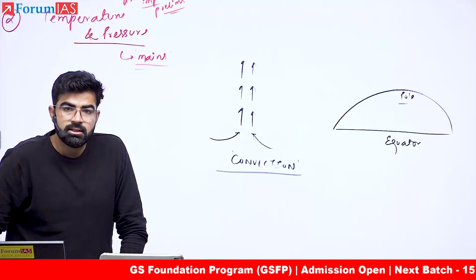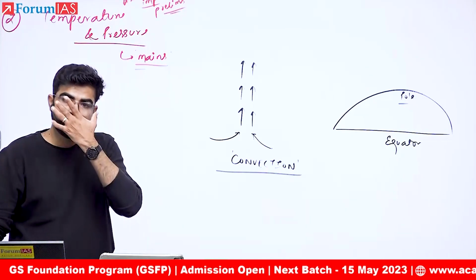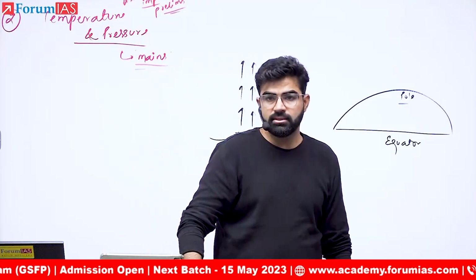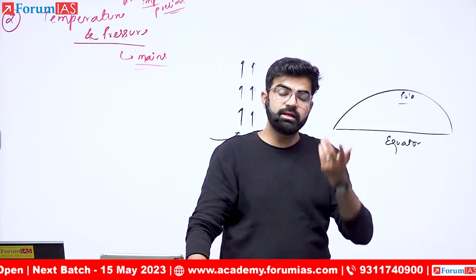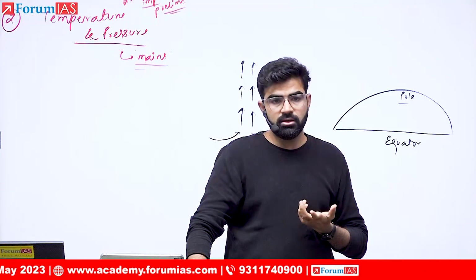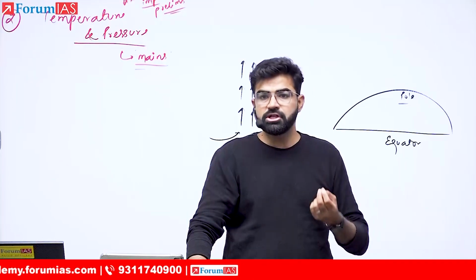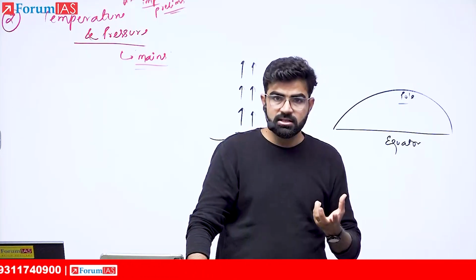Why pole? Shorter distance. What is convection by definition? Tell me, what is convection? Yes, transfer of heat. So we are talking about the pole now. On the pole, how will the transfer of heat be? Strong or weak? Weak. So can I say the convection would be very strong when it comes to the equator? Yes. Why?